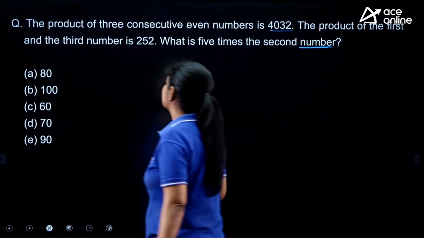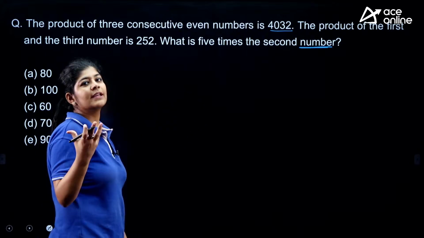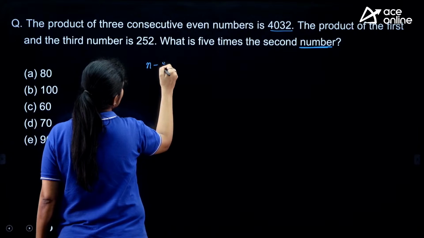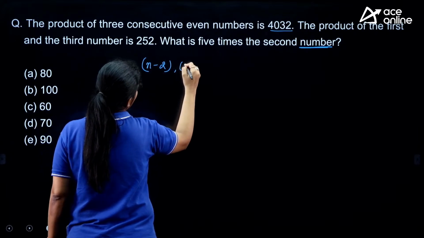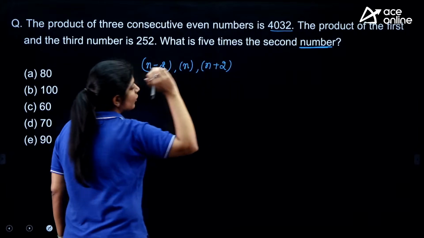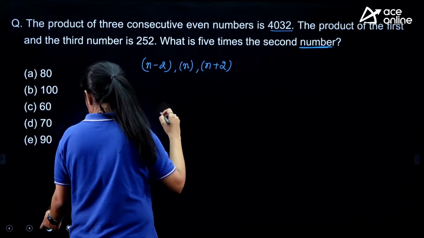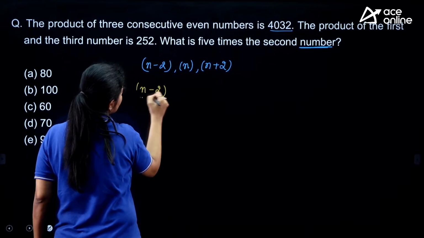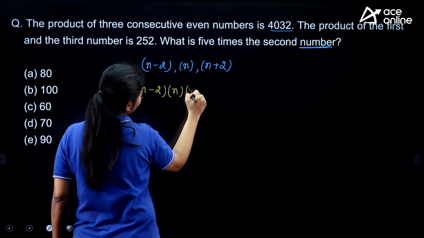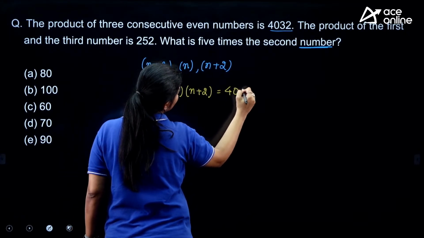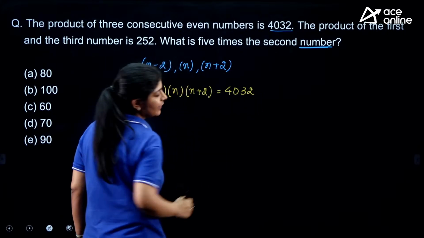Okay, let's start discussing it. I'm just assuming that the 3 consecutive even numbers that we are having are n minus 2, n and n plus 2, right? So according to the question, if I multiply these 3 numbers, I am getting a product equal to 4032, right?